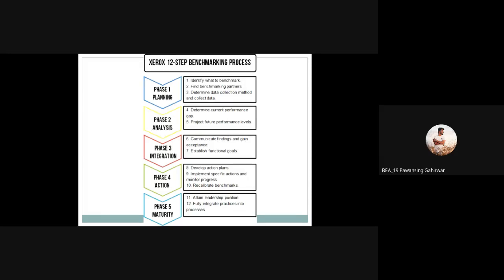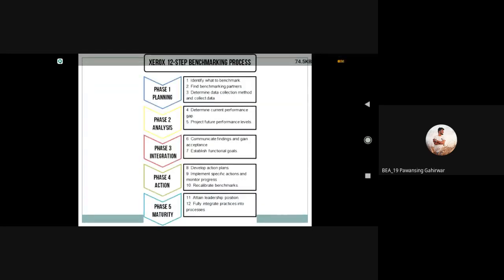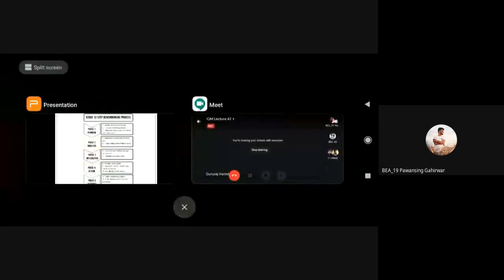Definitely, the gap will be filled. Project future performance level, we will also discuss that.